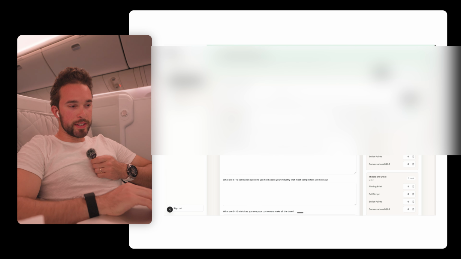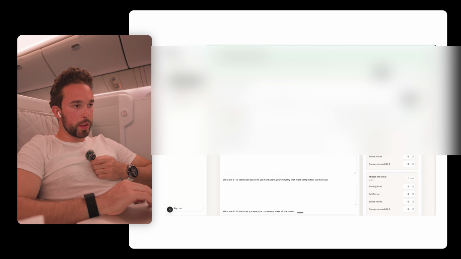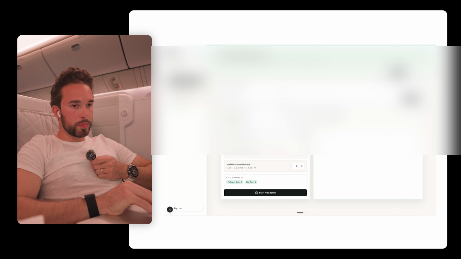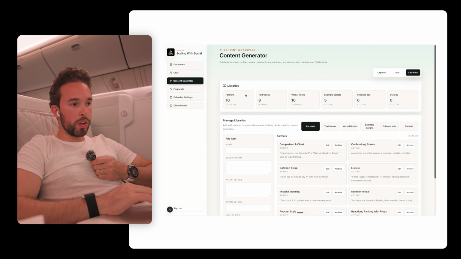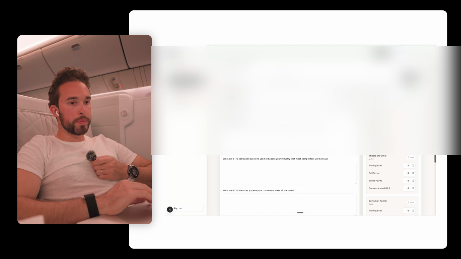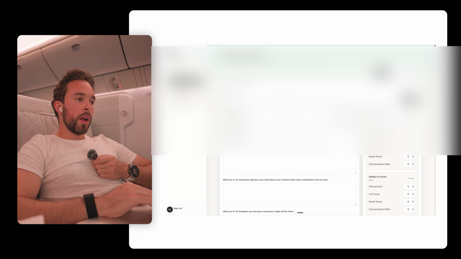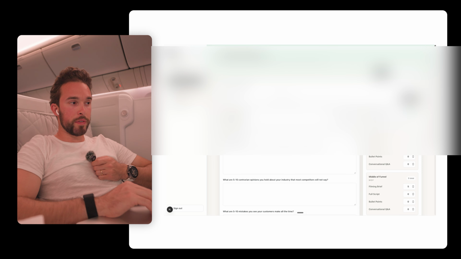I only have 25 minutes left in this flight. I got pretty far, I would say. I definitely built out, so we built out this whole content generator. It's pretty much done. I just have to add the ads into the library, but we have all of those other formats in the library. And we have the financials that's working, CRM that's working, calendar that's working, everything else is good. We're just updating some UI stuff, and then we're gonna add more examples for the ad side. But I'm feeling pretty good about this, especially for sleeping quite a bit of the flight.